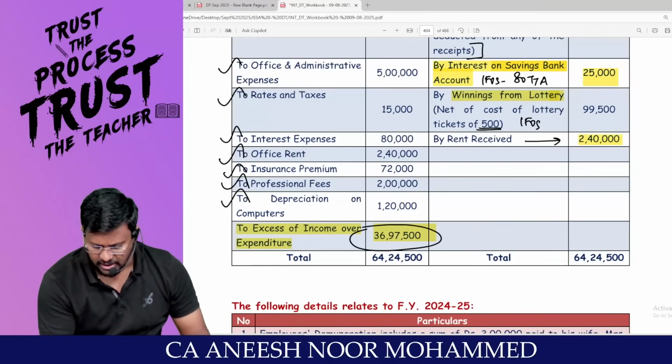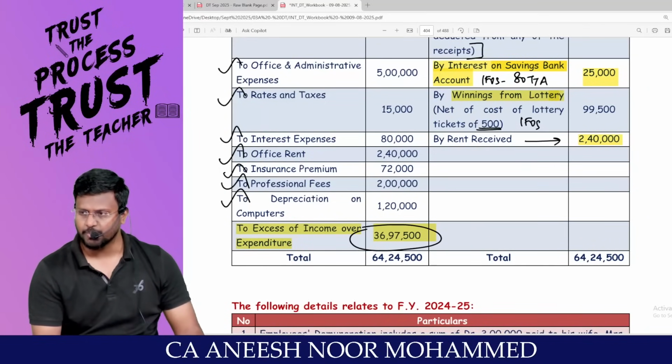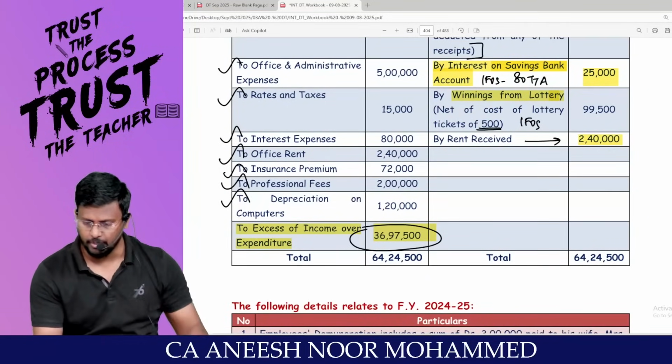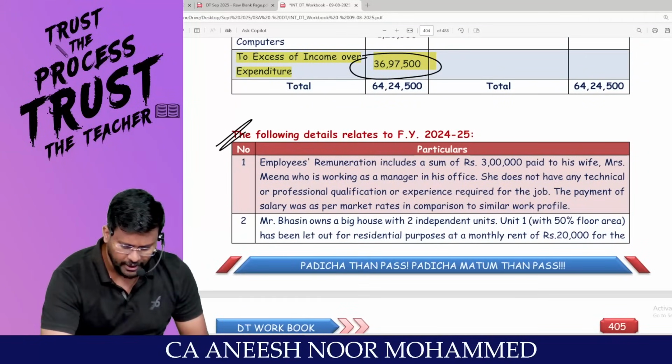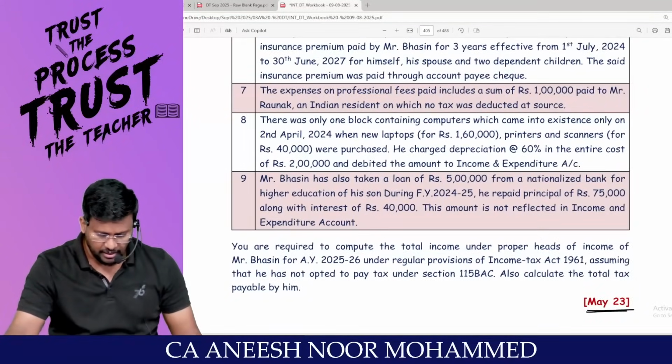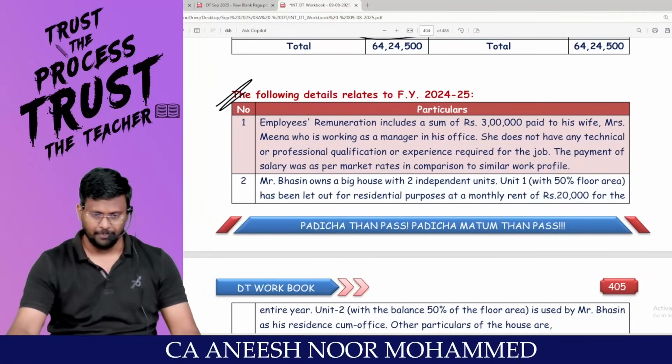This is the excess of income over expenditure. So take the net profit basically. Remove all the impurities. Reach the PGBP. Are you comfortable? Following details relating to financial year 24-25. Nearly 9 details have been given in the question.